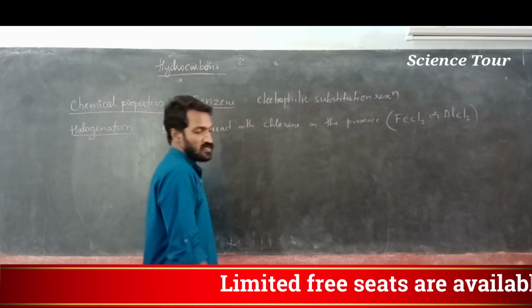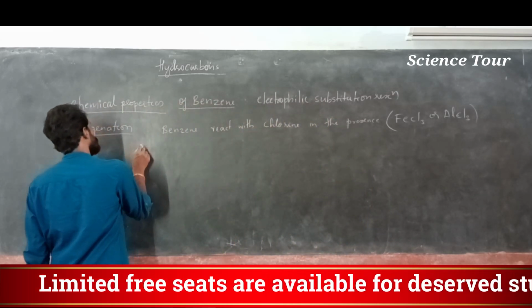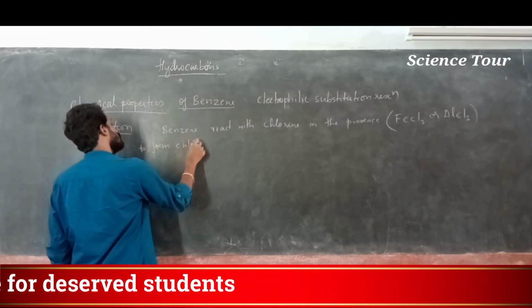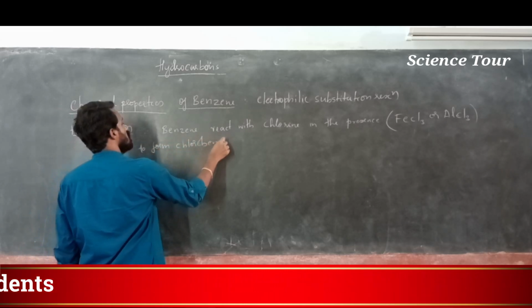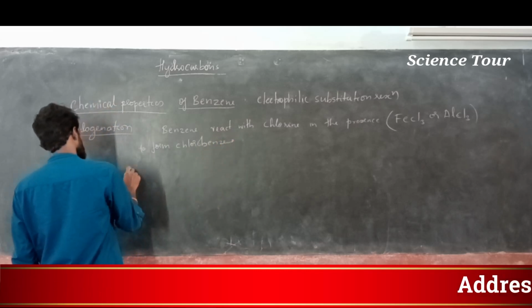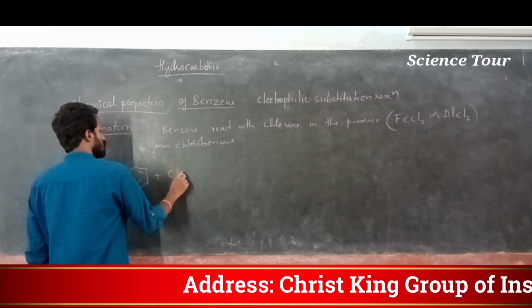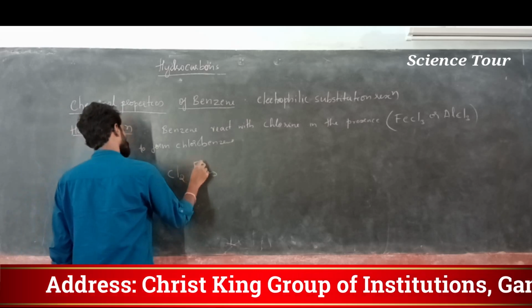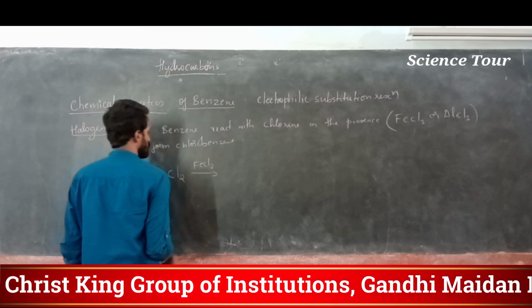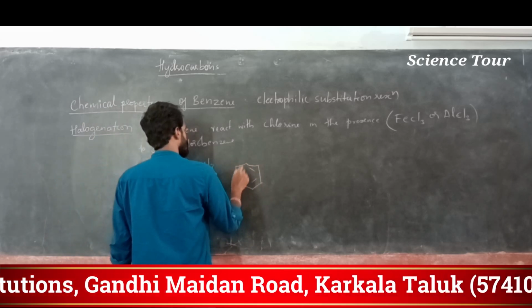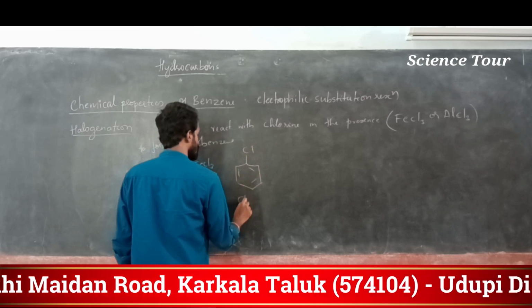So it gives chlorobenzene, my dear students. That means benzene reacts with chlorine in the presence of ferric chloride or aluminum chloride, and it gives chlorobenzene.